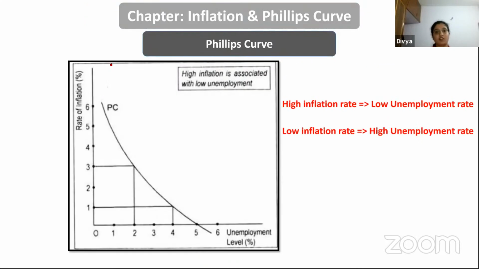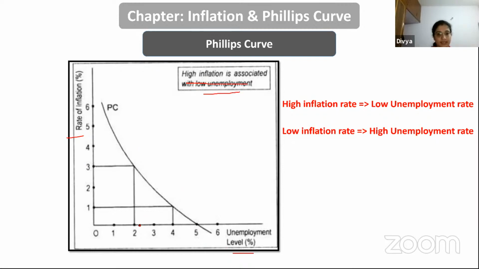What does the Phillips curve talk about? Phillips made a study and gave a theory saying that the rate of inflation and unemployment level are inversely related. As and when there is an increase in the rate of inflation, unemployment is supposed to come down. Why does this happen? Because you will have more money in your hands and you are given the purchasing power. Now he has given this diagram here. So high inflation is associated with low unemployment is what he contended.